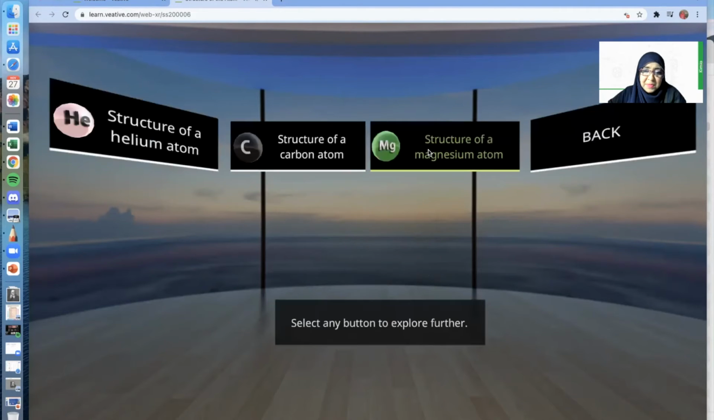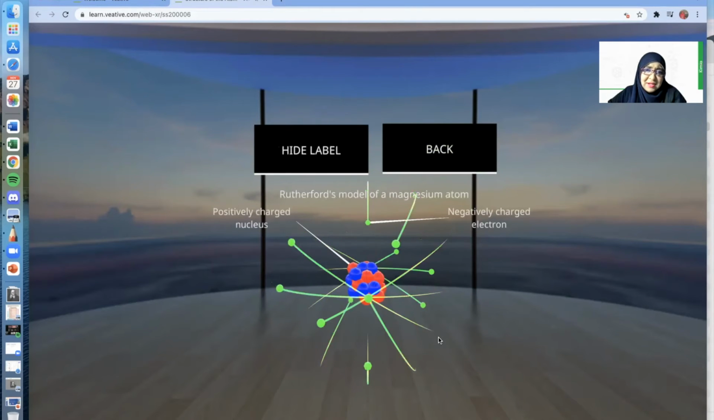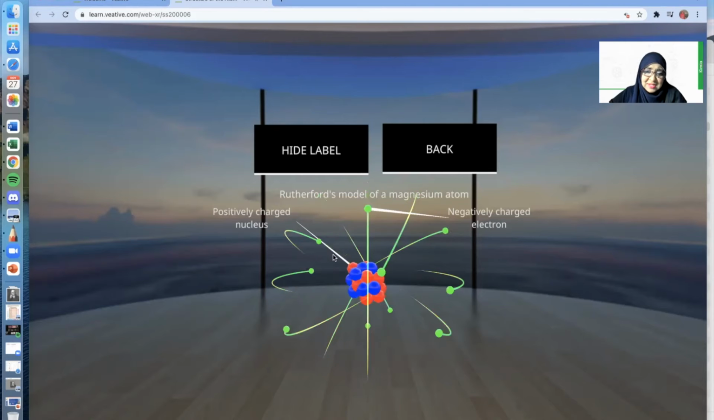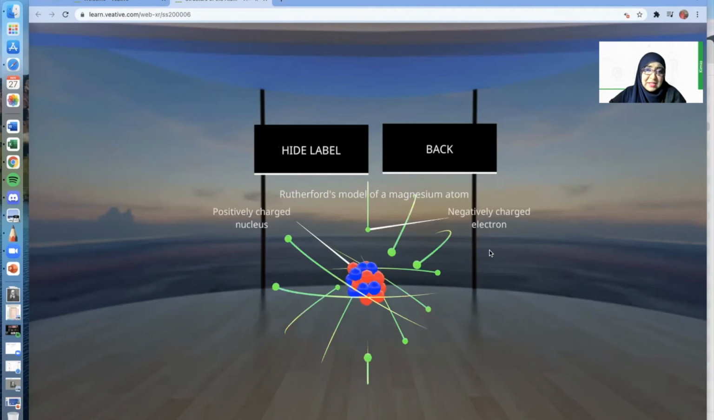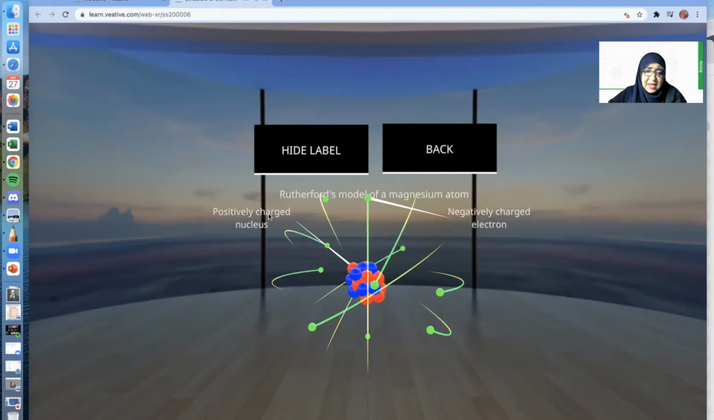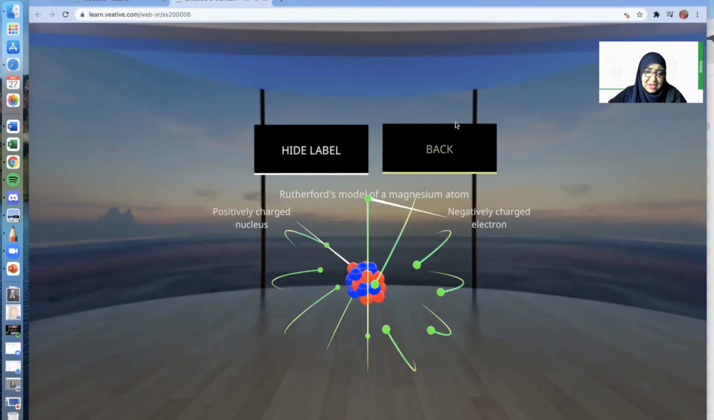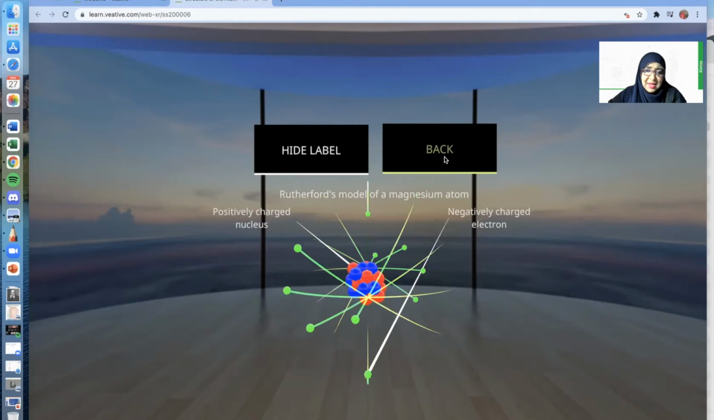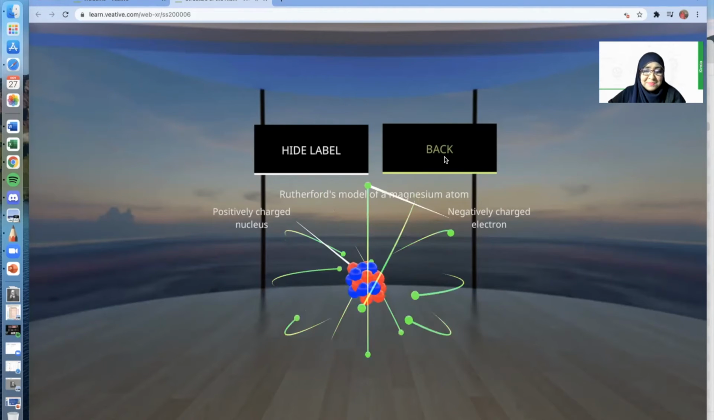Now we're going to look into the structure of magnesium atom. I'm not going to hide the label this time. And you can see merrily the electrons are moving. Those are the negatively charged electrons, and the positively charged nucleus is still in the middle. Look at that. Imagine how active this atom is with the electrons moving around.